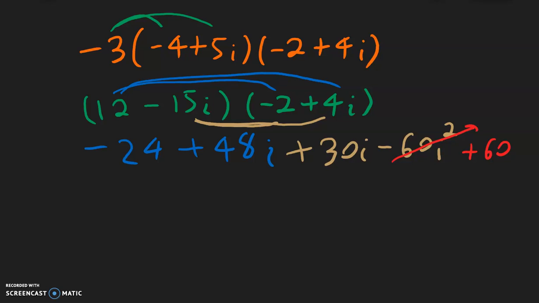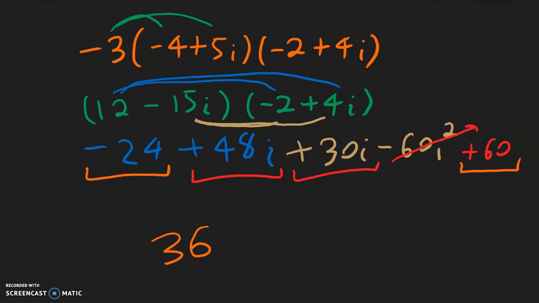And so here we can get our answer. So let's put the real parts together. We have negative 24 plus 60, which is going to equal positive 36. And for the imaginary parts, we have over here positive 48i plus 30i, which is going to be a positive 78i.